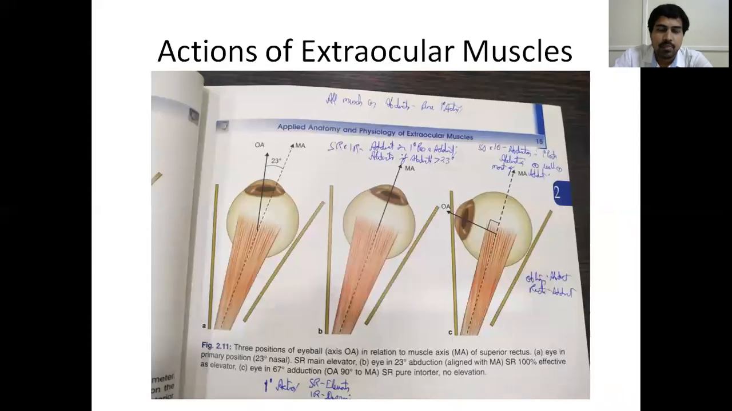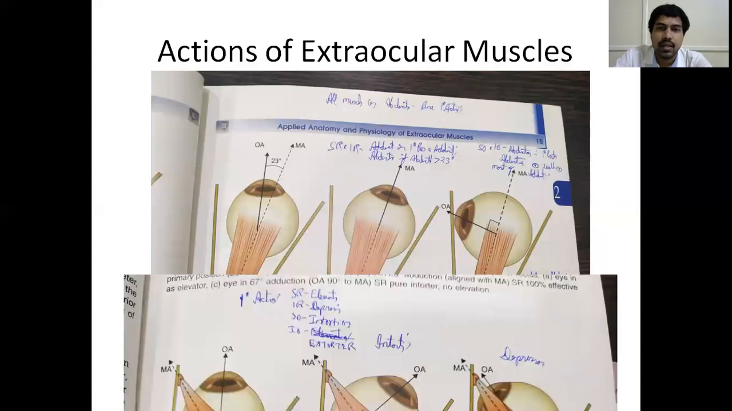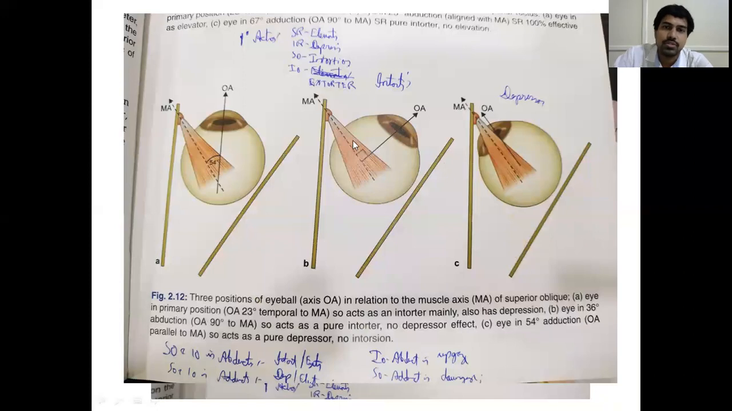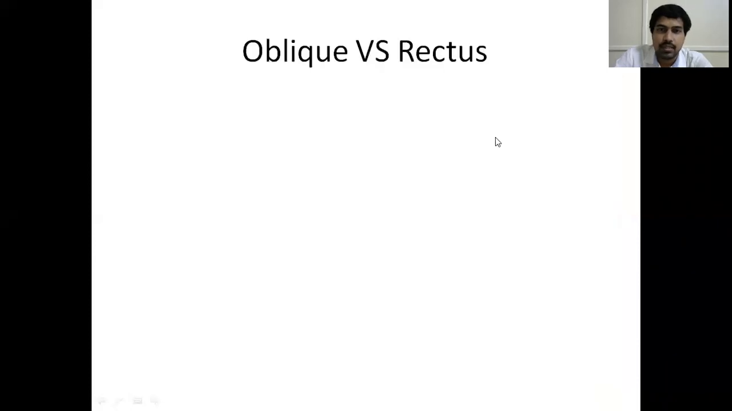And the actions of extraocular muscles. Based on this, I told you why the superior and inferior vertical muscles have got extra actions. Because in this direction, it will act straight and cause only elevation. Here it will cause intorsion. Here it will cause some amount of adduction. Because of the specific angle of insertion, the superior and inferior recti and obliques have other actions also. Here it causes pure intorsion, here abduction, and here pure depression. So these are the reasons why they cause these actions.